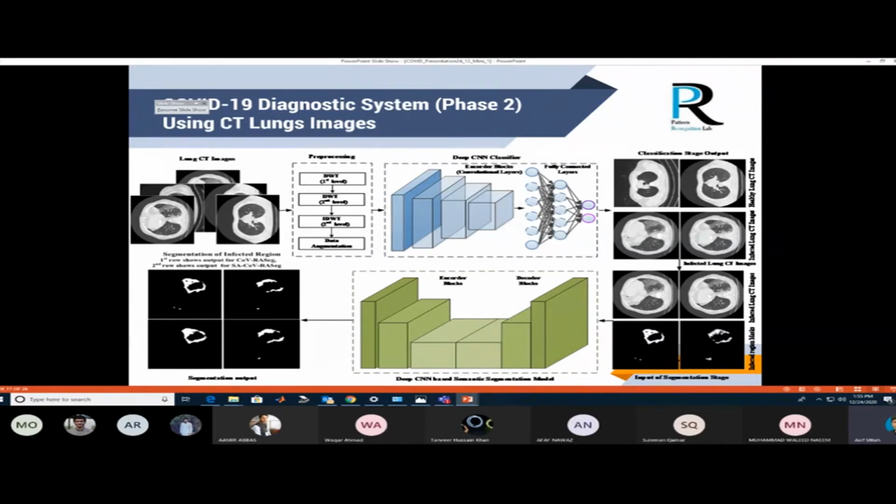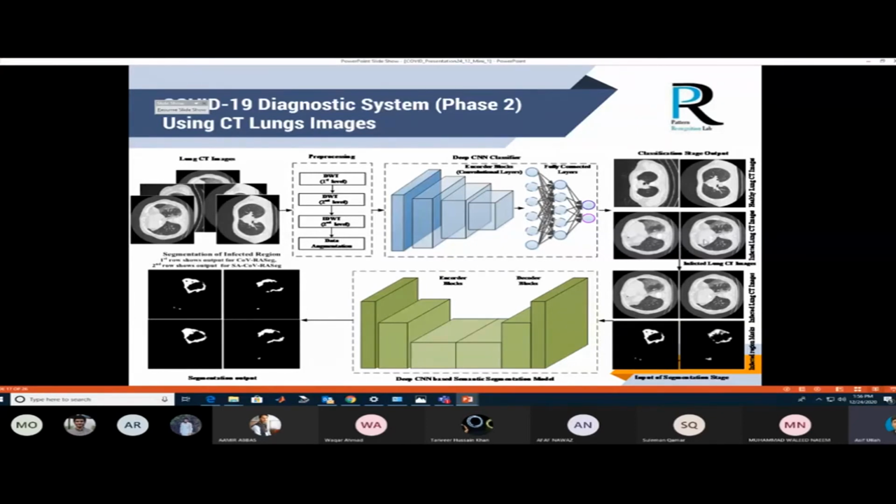Here we have also proposed two kinds of strategies. One is a segregation and classification strategy, and the second is a segmentation strategy. This is because in a CT scan analysis, not all of the slices are infected. So in the first phase, we segregate the infected versus non-infected slices.